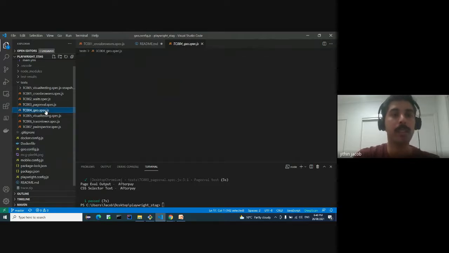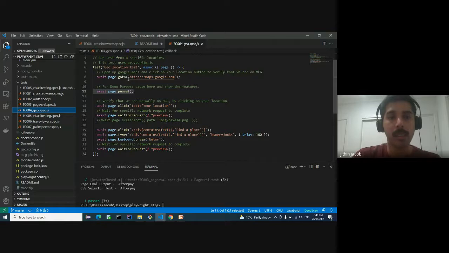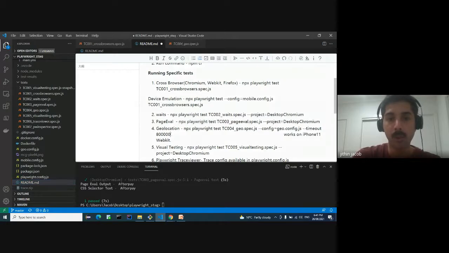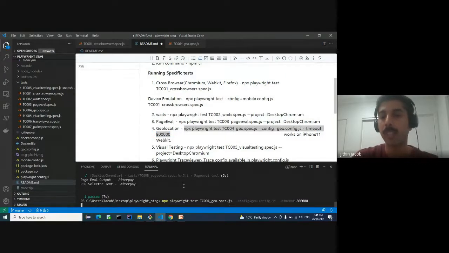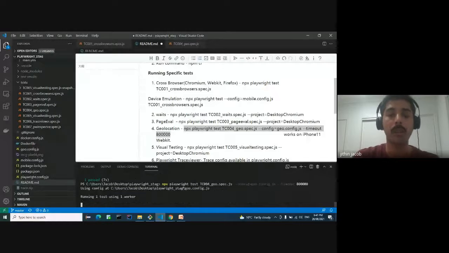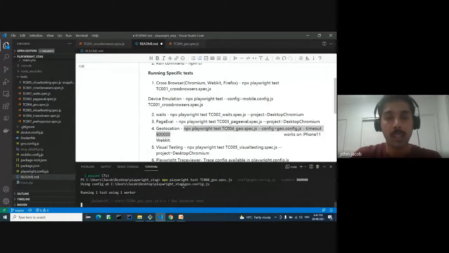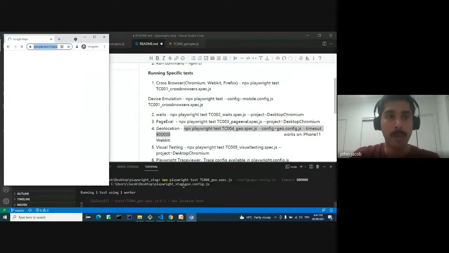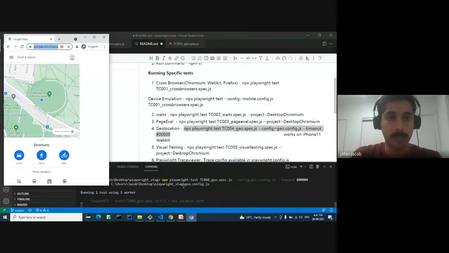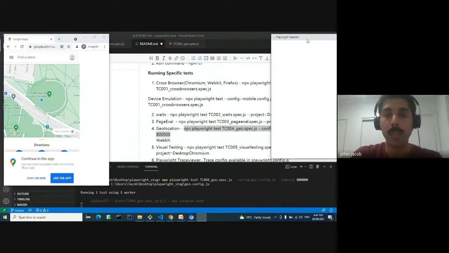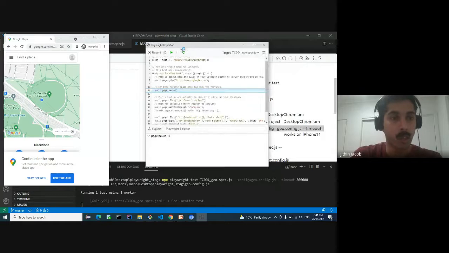Now let's look at the test case itself. What we are doing is we will go to the MCG and check for Hungry Jacks around the area. For the demo purpose, we will pause down here just to see what's happening in the test. We will also see the auto-wait feature down here to make it easy. I'm explicitly giving a higher timeout so that this will not get stopped while demoing. It's just to open Google Maps with the coordinates of the MCG. It actually shows me a debugger option as well, and I hope both the windows are clear, the inspector and Google Maps.